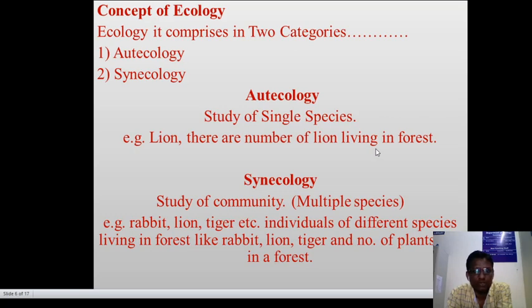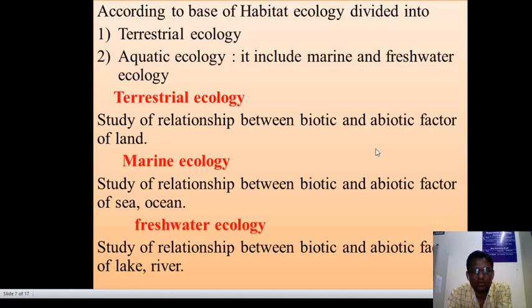There are two types of ecology: autecology, the study of a single species, for example lions, a number of lions in a forest; and synecology, the study of communities, multiple species such as rabbit, lion, tiger, different species living in a forest. According to the basis of habitat, ecology is divided into terrestrial and aquatic. The study of the relationship between abiotic and biotic factors on land is terrestrial ecology. In the case of the ocean or sea, it is marine ecology, and in the case of freshwater, the study of lakes or rivers between biotic and abiotic factors. These are the types.